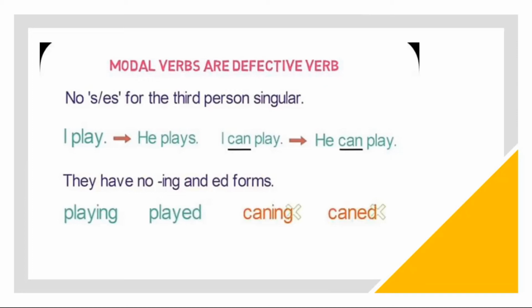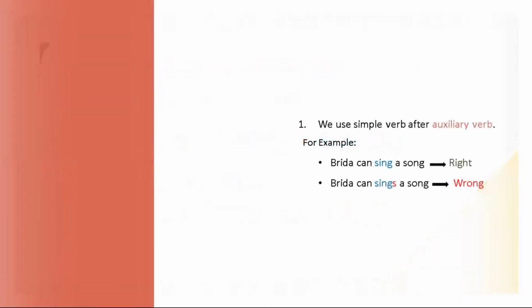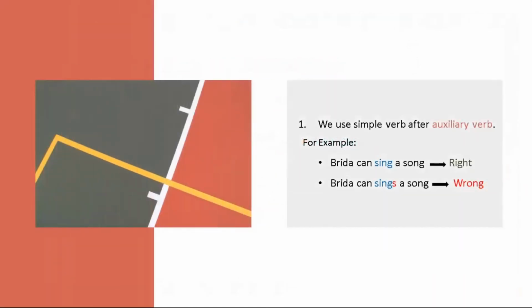We don't use ing and ed forms. For example, playing, played, canning, canned. So we don't use these forms in the presence of a modal verb. For example, again, Brida can sing a song. Here, s is used with Brida, which is the wrong sentence. So, Brida can sing a song is the right sentence.